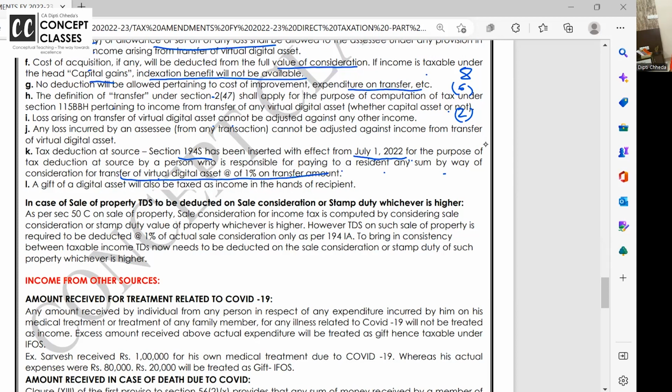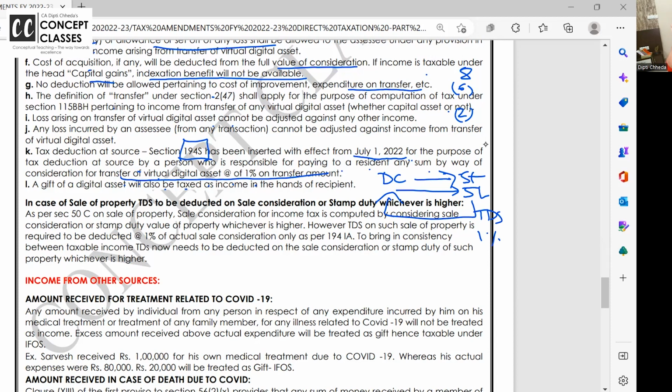I, Dipti Chheda ma'am, have transferred to a student. I have sold you cryptocurrency of 5 lakh. You will pay me consideration and you, dear students, will deduct 1% TDS. When a person is responsible for paying to a resident any sum by way of consideration for transfer of VDA, TDS is to be deducted under section 194S.